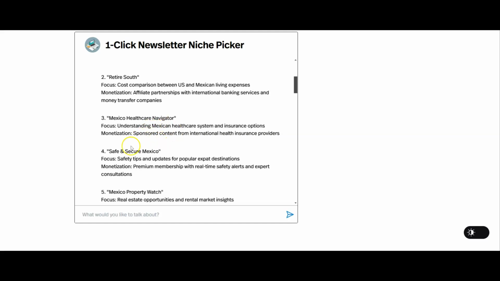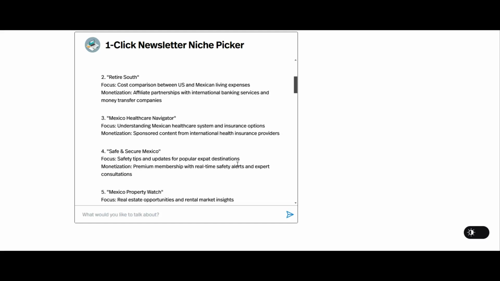You might want to pair this one up with Safe and Secure Mexico. It says safety tips and updates for popular expat destinations. You might want to marry this up with the Retire South one as well. Again, we've got premium memberships for real-time safety alerts. Now, this one's going to be a little bit harder for you to do.